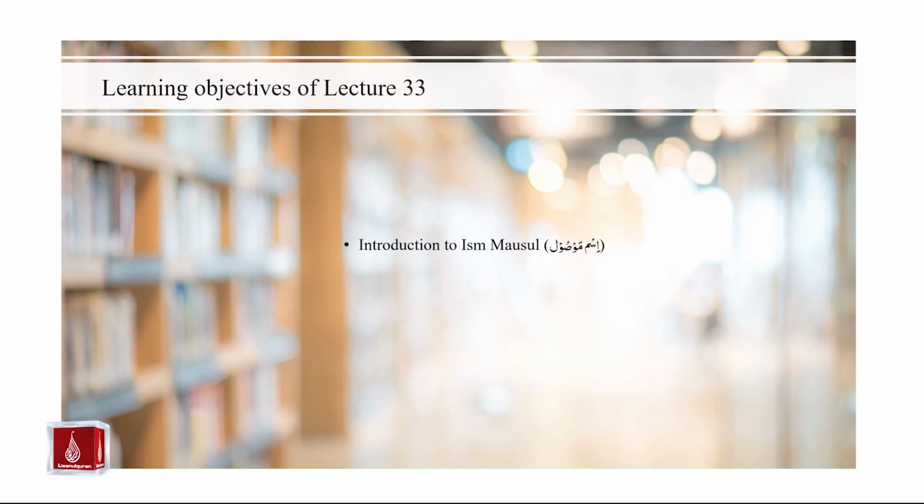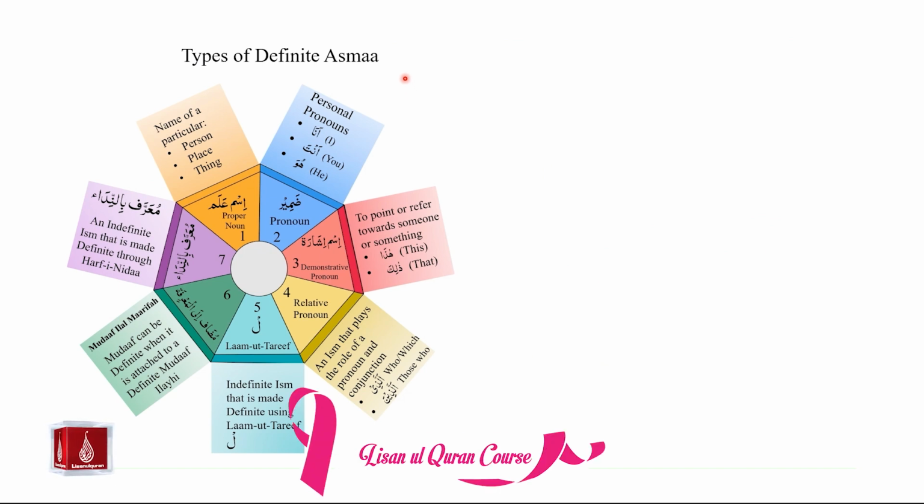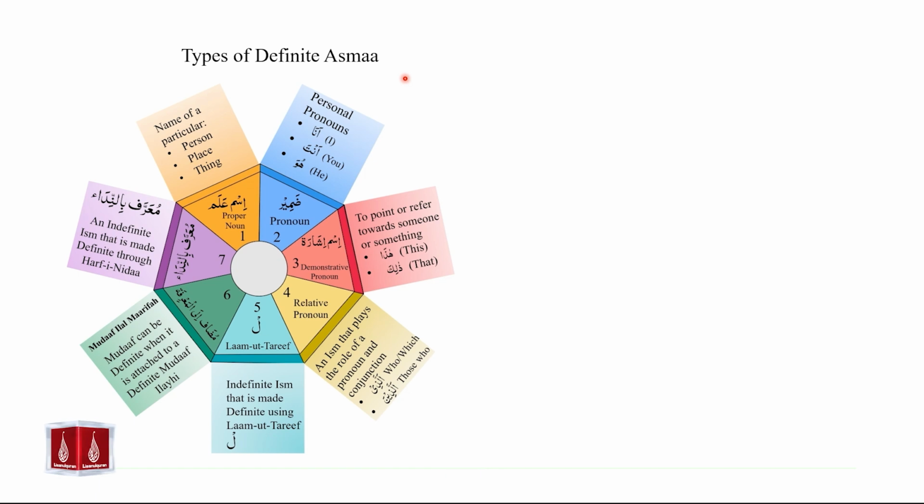In this lecture, we will have an introduction to Ism Mosul. Let us revise the types of definite asma that we have studied. We studied that there are 7 types of definite asma or 7 types of marifa asma. These are as follows. Ism alam or proper noun, which we studied.